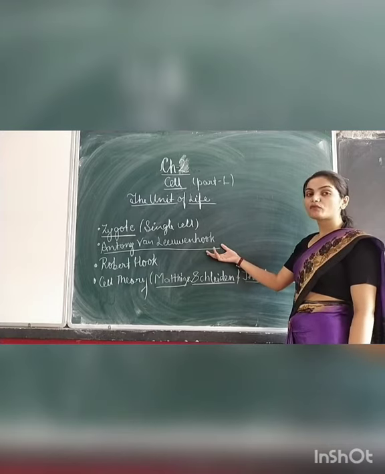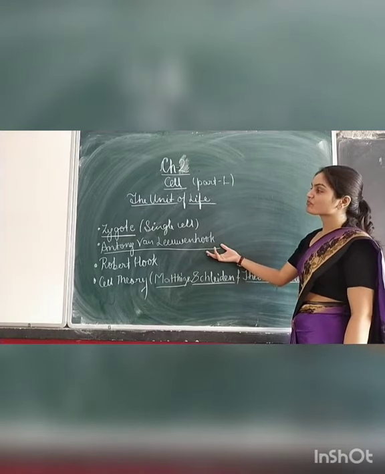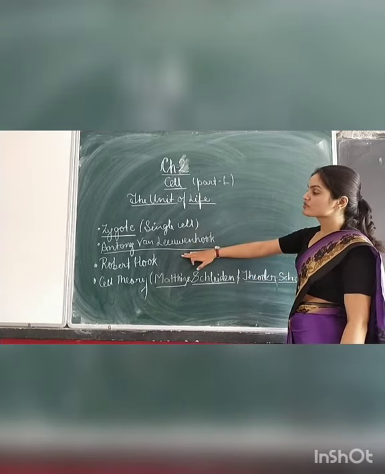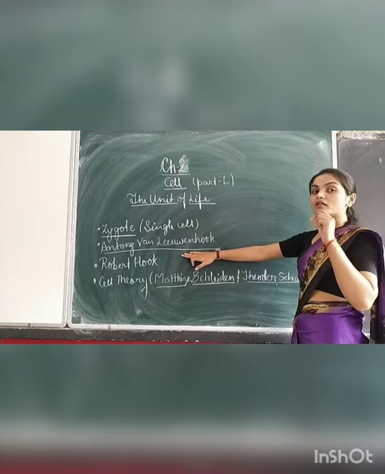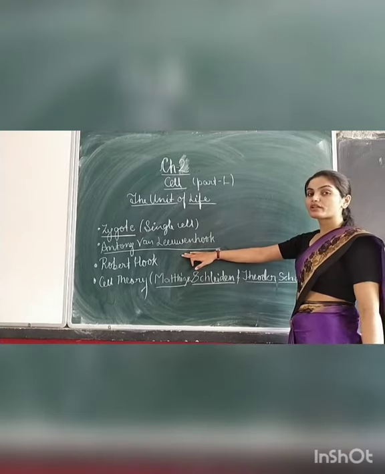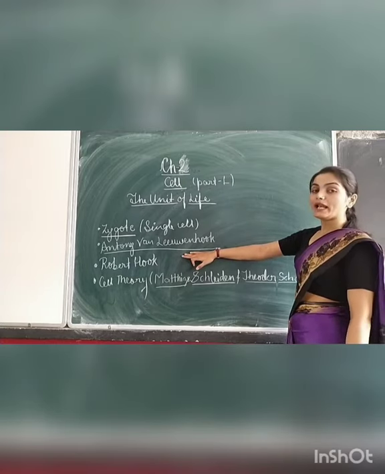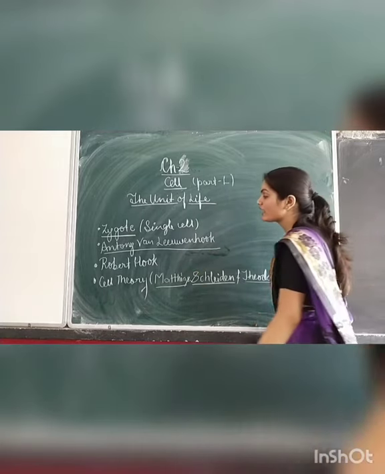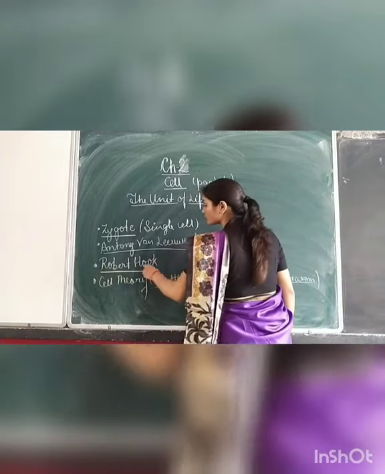So with the help of a microscope we will be able to see it clearly. So Antony van Leeuwenhoek was the first scientist who invented an instrument which helps humans to see the cell.